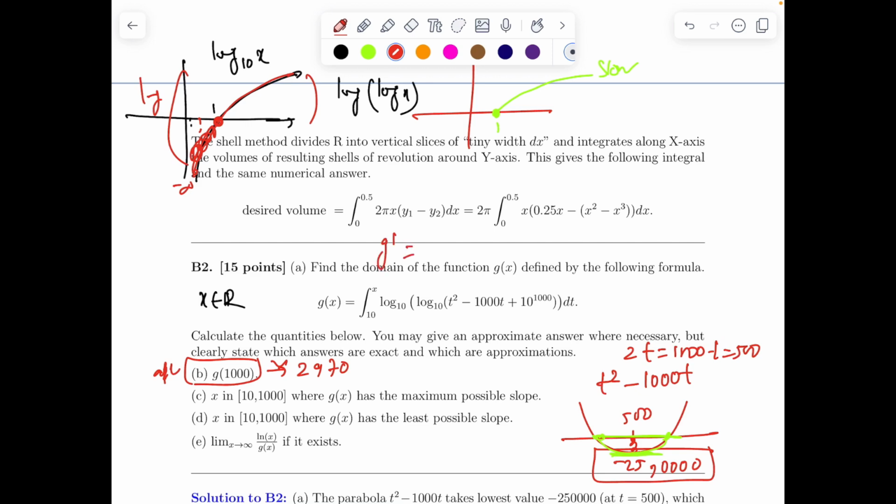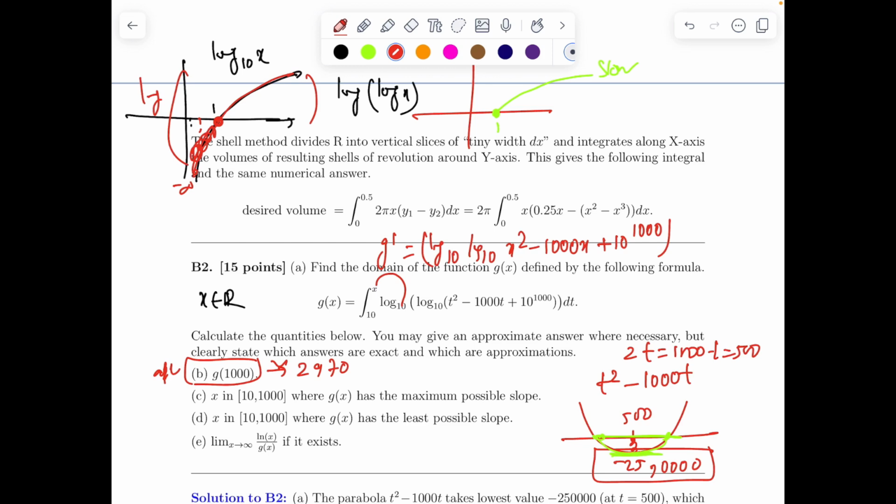Next is x in 10 to 1000 when g(x) has maximum possible slope. So you know the slope of g will be g dash x. G dash x, you know by Leibniz rule, I'll put log base 10 of (x square minus 1000 x plus 10 to the power 1000). This will be g dash x. Again by the fundamental theorem of calculus we have done this.